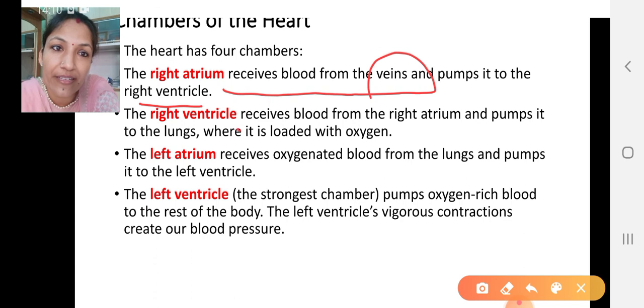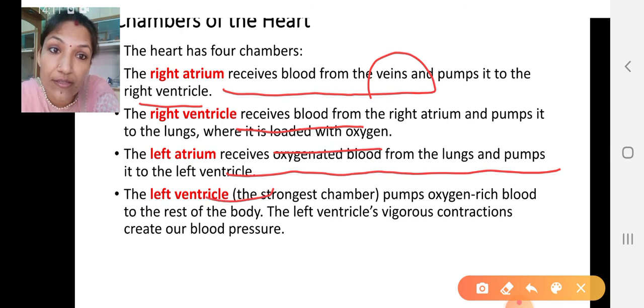The right ventricle receives blood from the right atrium, then pumps it into the lungs through the pulmonary artery. That is deoxygenated blood. Now in the lungs the blood gets oxygenated. The left atrium receives the oxygenated blood from the lungs and then pumps it to the ventricle.